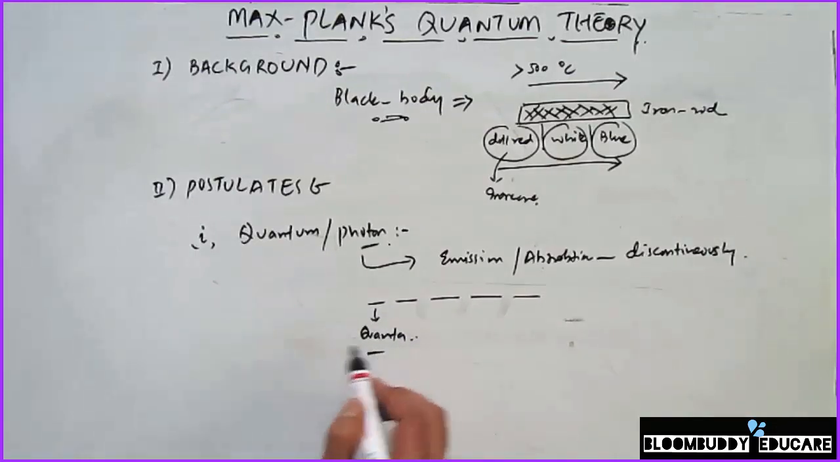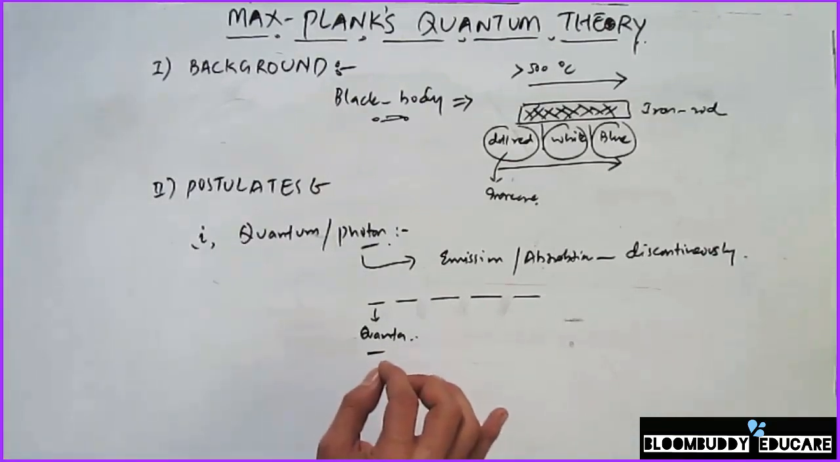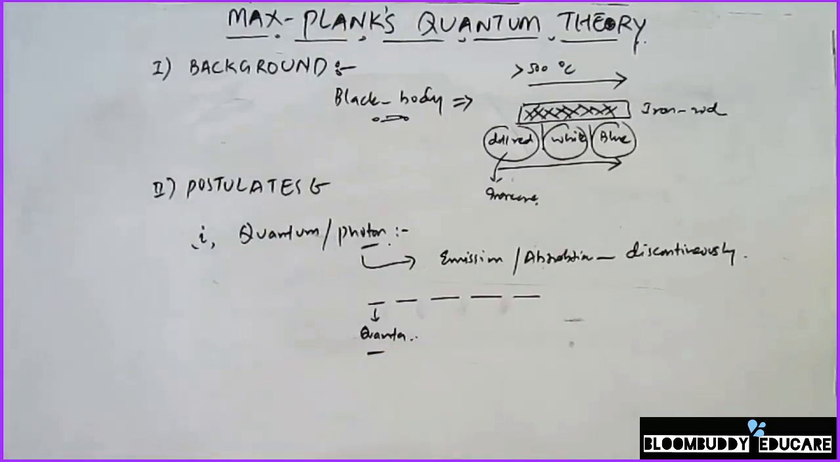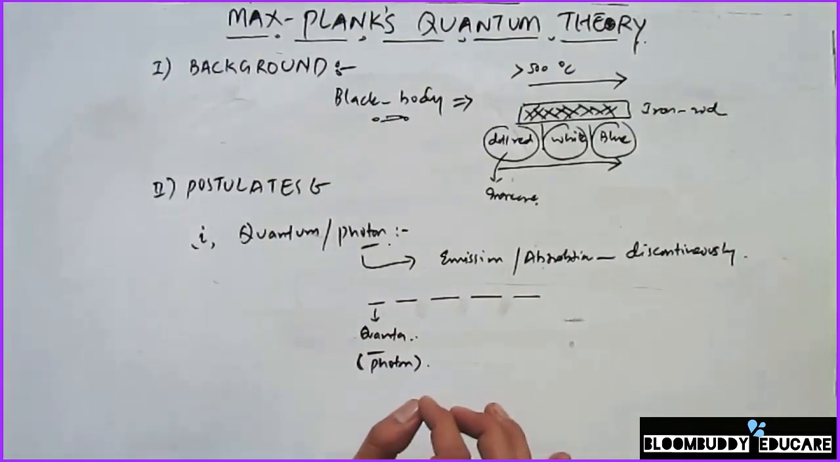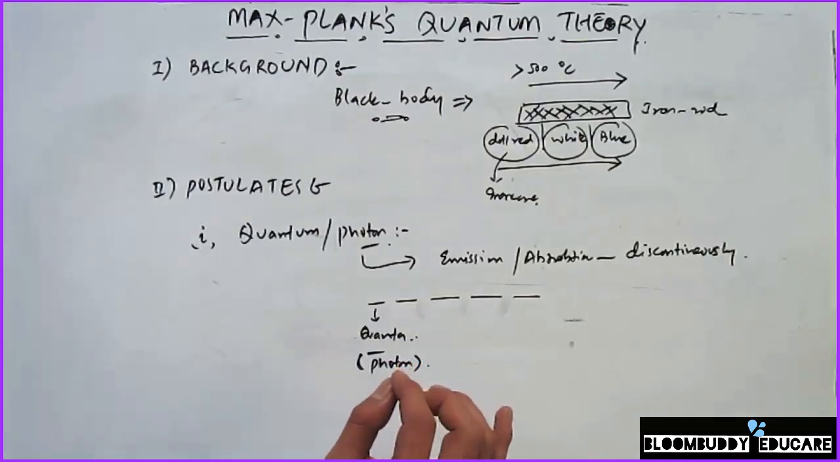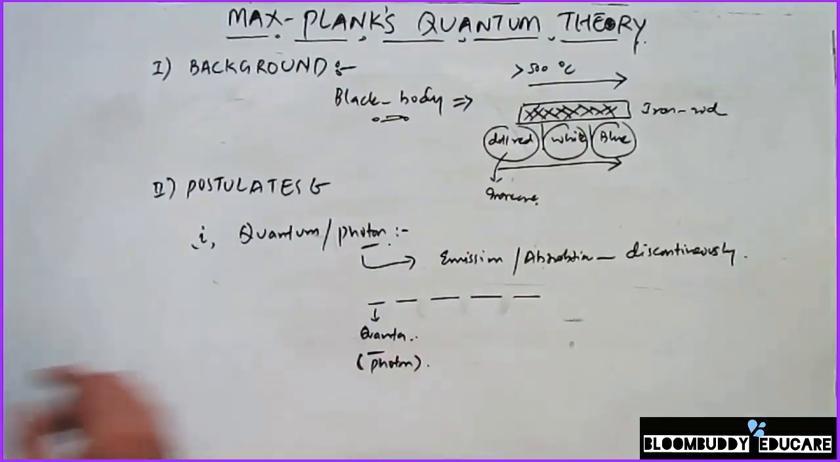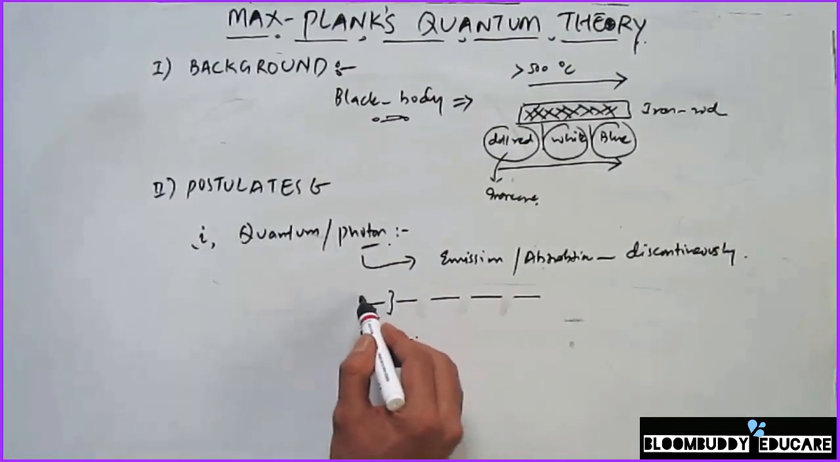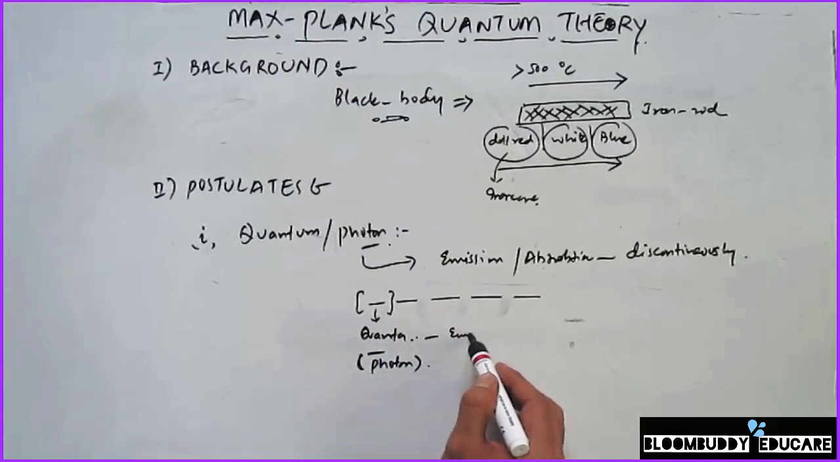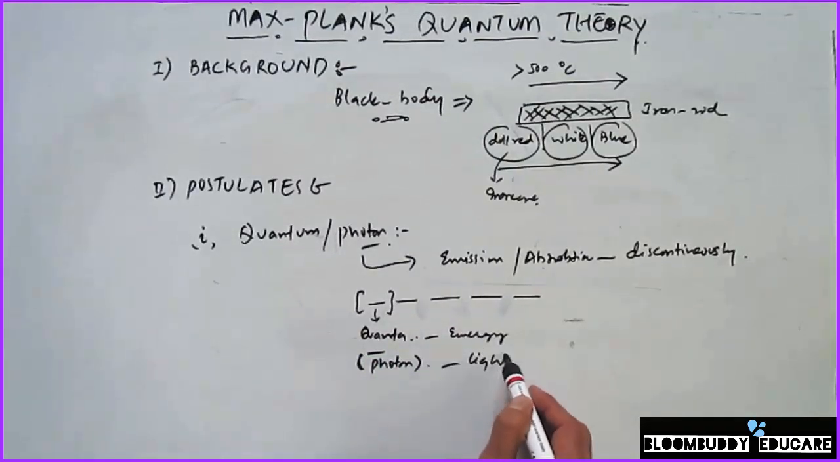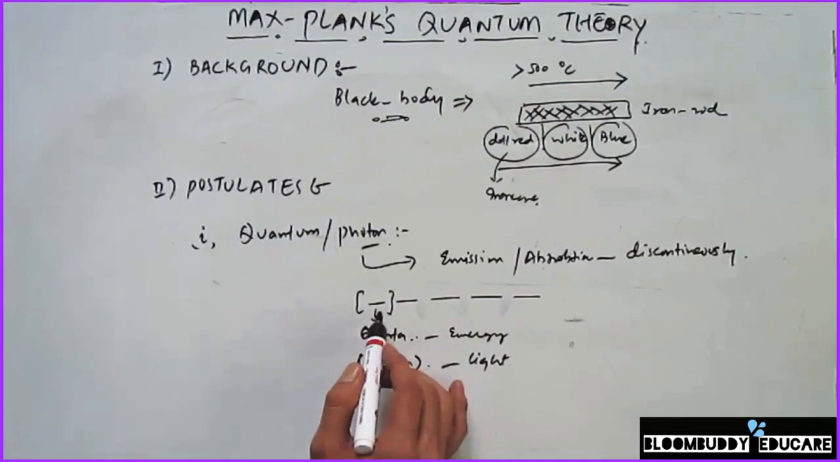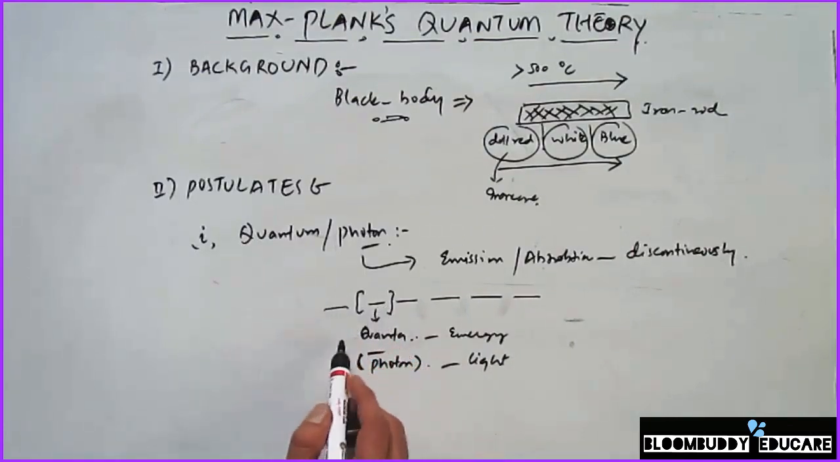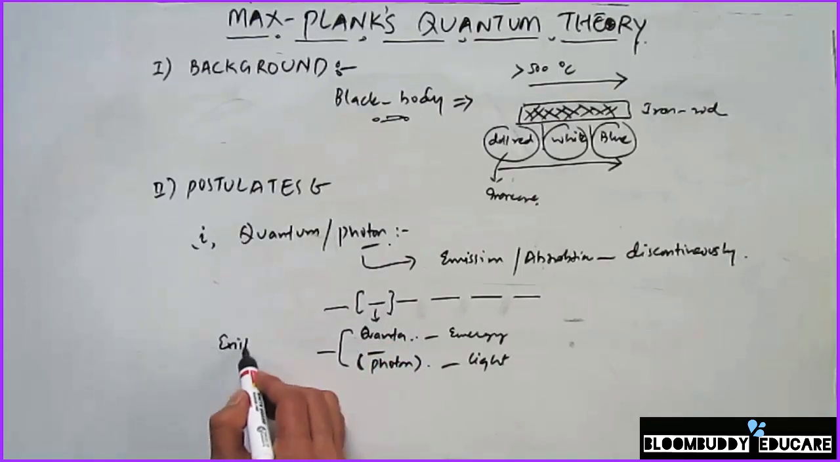So this was the first postulate put forward by Max Planck, suggesting that each packet of energy we call a quanta, and in case of light you can call this quanta a photon, because light contains photons in it. Now a photon is the smallest packet or smallest unit of energy wave which can exist independently. So this small photon that I have shown here, in case of energy we call it quanta, or in case of light we call it photon. This is the smallest packet of energy wave which can exist independently.